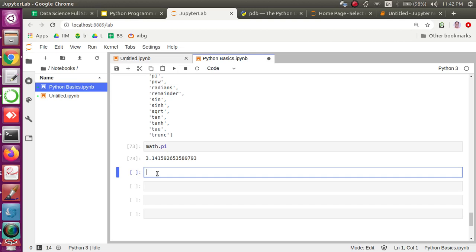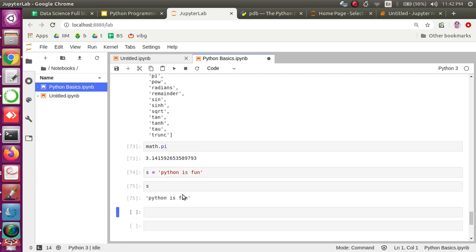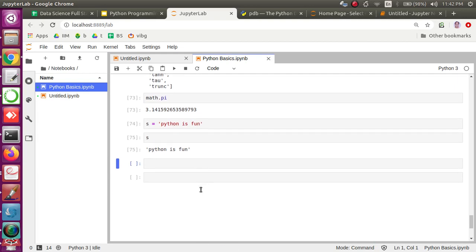We are trying to speak of very basic things around Python. Now the next important topic would be string, and we will try to explore some of the string functions and the Python programming constructs. So let's move on to the string, where we have a basic string which looks like this: Python is fun. We can print this string and see the contents of this particular object.